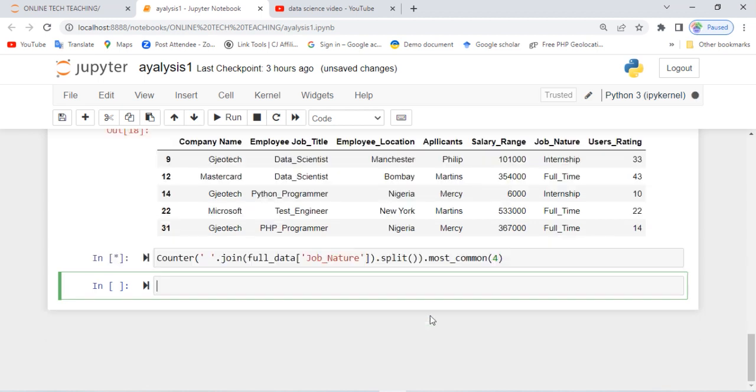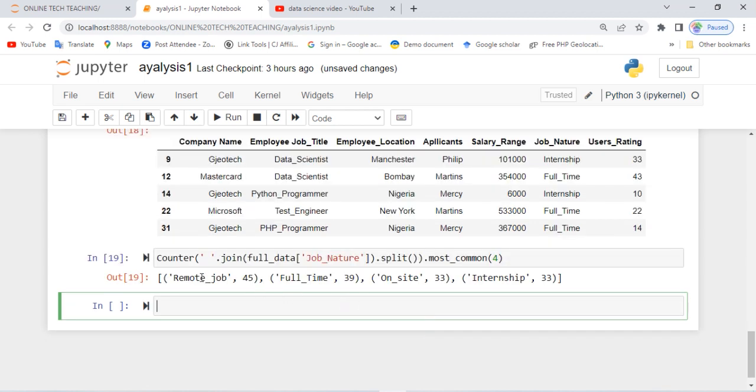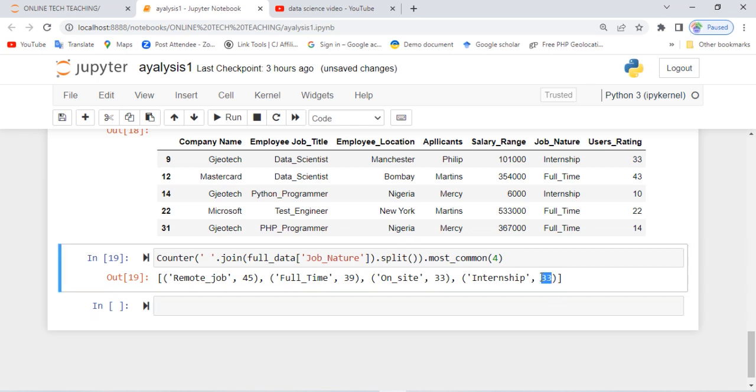Give us the display. You see, it's remote job: 45 applicants are engaged in remote job. Full-time job, 39 applicants are involved in full-time job. On-site, 33 applicants are involved. Internship also has 33. Now you see the power of the Counter tool.